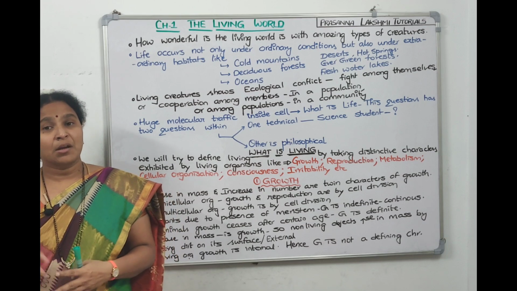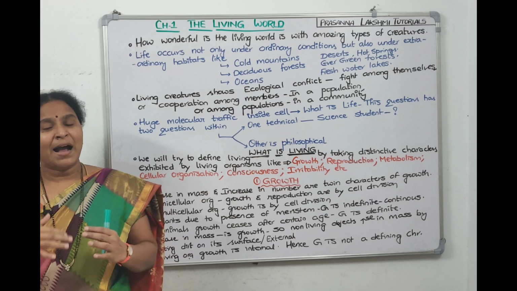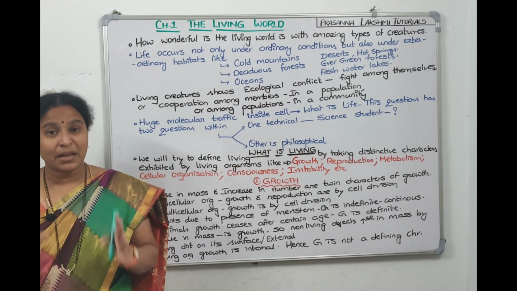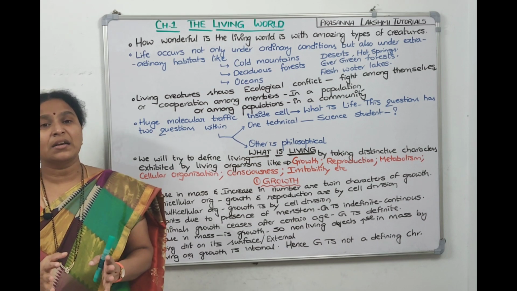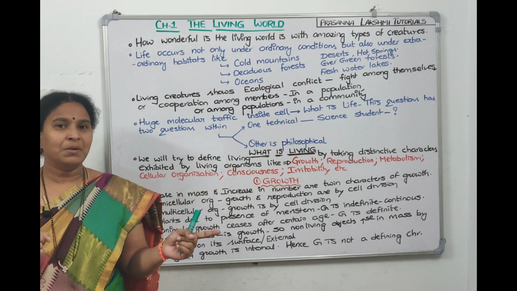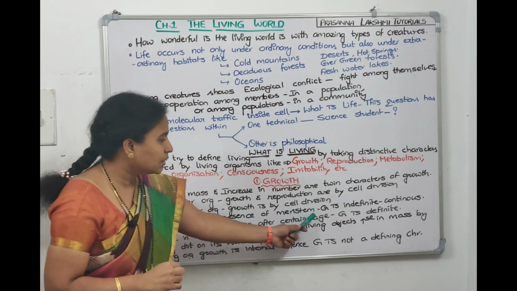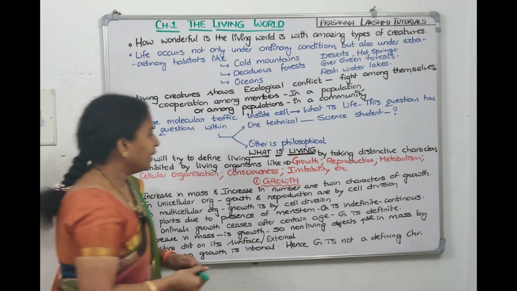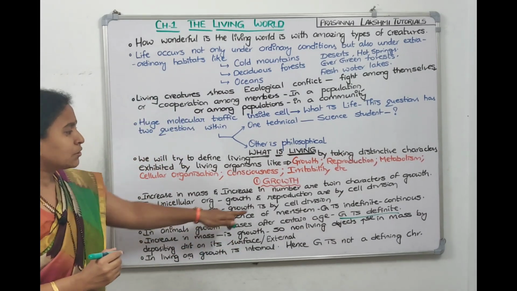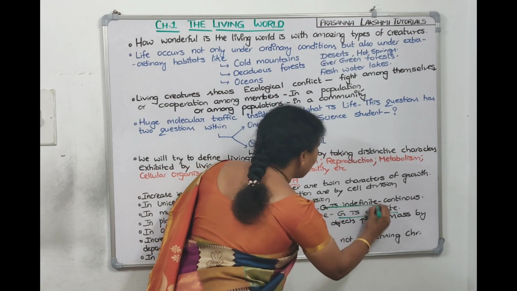Whereas animals, now my height is constant from so many years, means till a particular age we grow. After that our growth stops, means our growth ceases after a particular age. Let it be 16 years or 18 years. So that means our growth is not continuous, means it is not indefinite, means it is definite. In animals, growth ceases after a certain age. That growth is called definite growth. Whereas in plants, because of the presence of meristematic tissue, growth is continuous, and that growth is called indefinite growth, right?